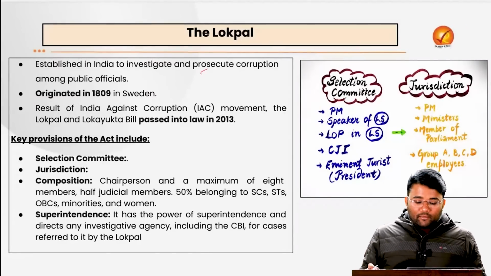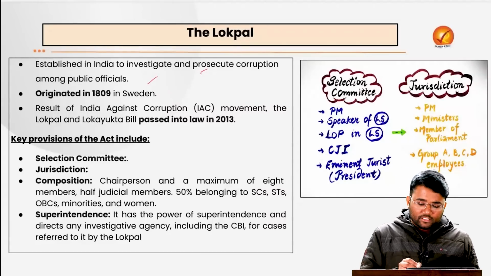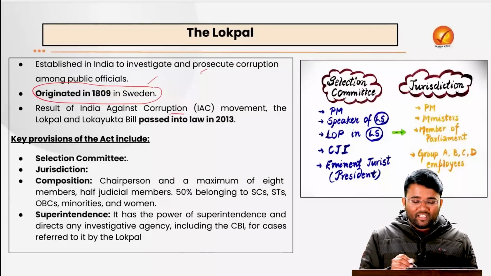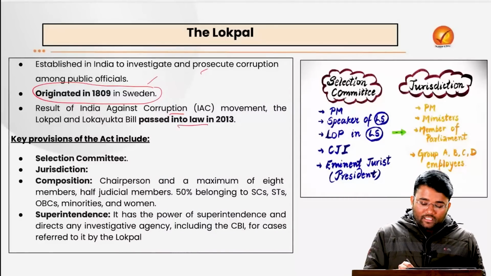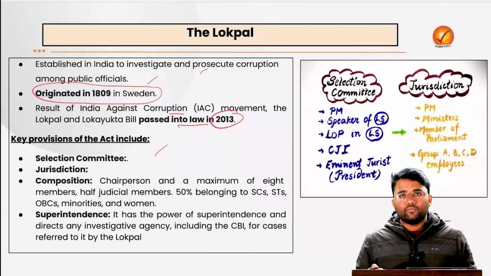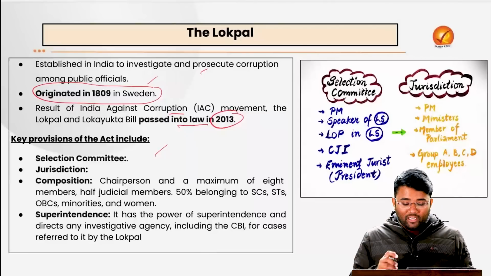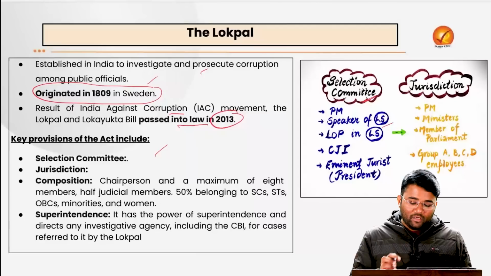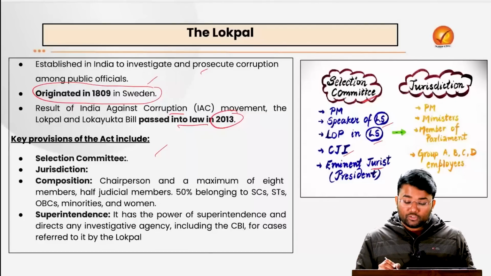The Lokpal is established in India to investigate and prosecute corruption among public officials, and this office originated in 1809 in Sweden. It is a result of the India Against Corruption movement, which was headed by Mr. Anna Hazare. The Lokpal and Lokayukt Bill was passed in 2013. Various provisions are there, such as a selection committee which will choose the Lokpal. Under this selection committee, we have the Prime Minister of India, the Speaker of Lok Sabha, Leader of Opposition in Lok Sabha, Chief Justice of India, and any eminent jurist who will be